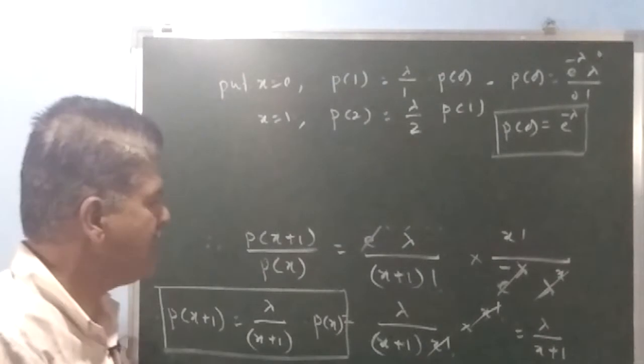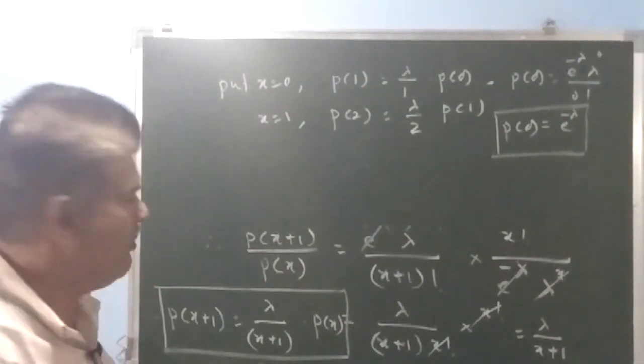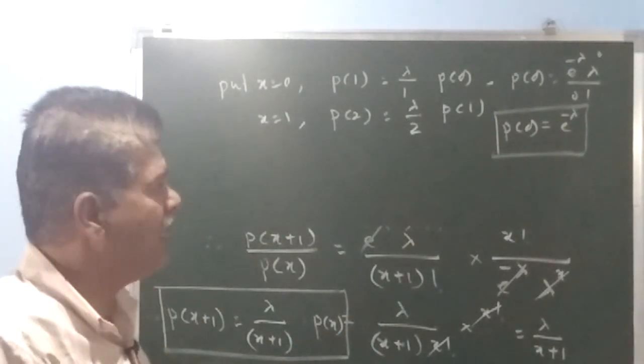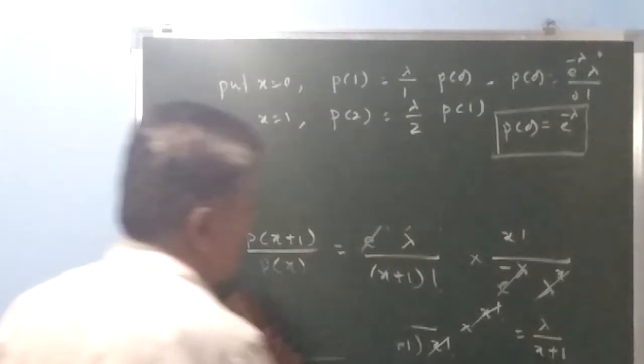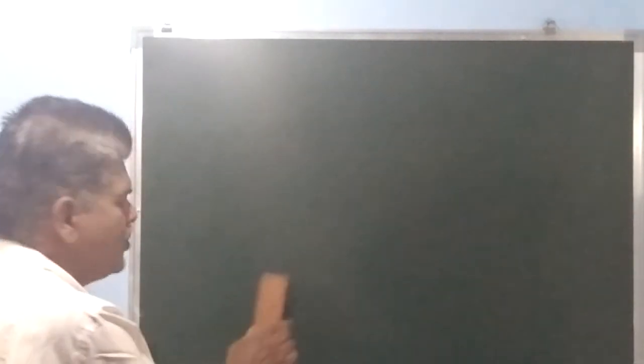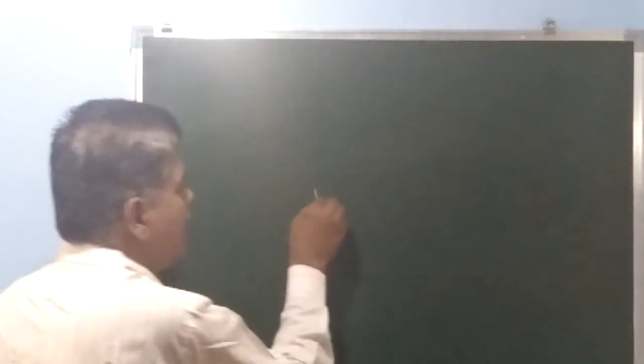Therefore, recurrence relation is very important in any distribution, and we can see this while dealing with the practicals. There is one more point: what are the uses of Poisson distribution? Where can we use Poisson distribution? Poisson distribution is used in statistical quality control.